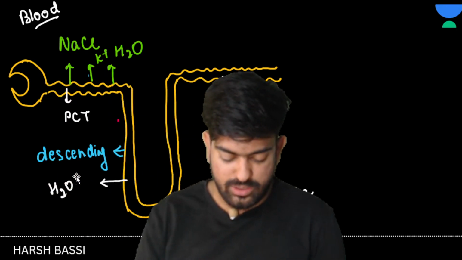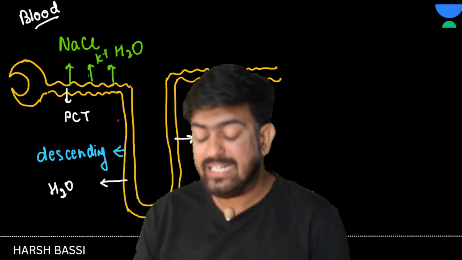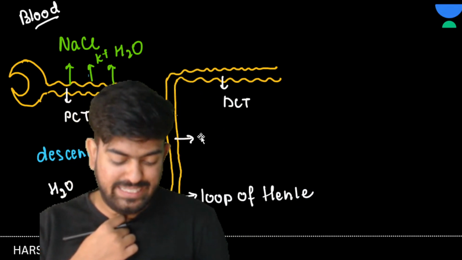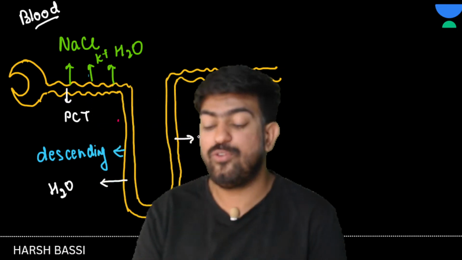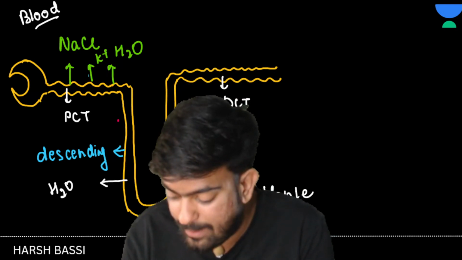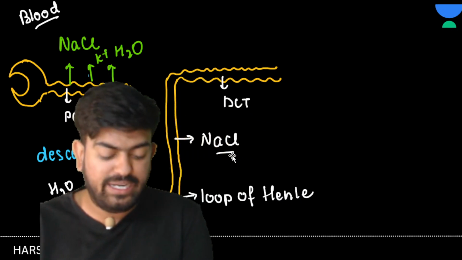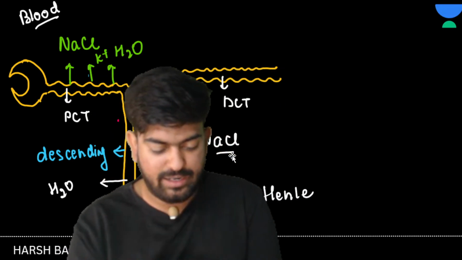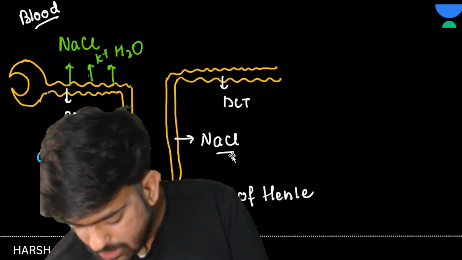But if I talk about the ascending loop of Henle, this loop is impermeable to water. So what happens? From here NaCl is reabsorbed. We cannot remove water from here. What can we remove from here? We can remove NaCl. Okay, so we are removing the NaCl, bachcho. Okay, great, great.